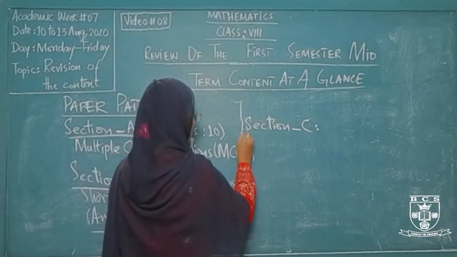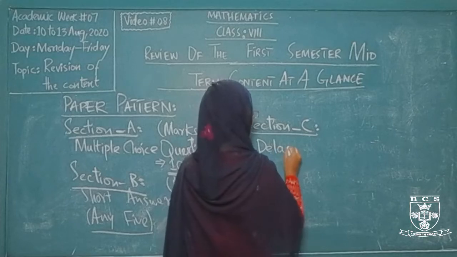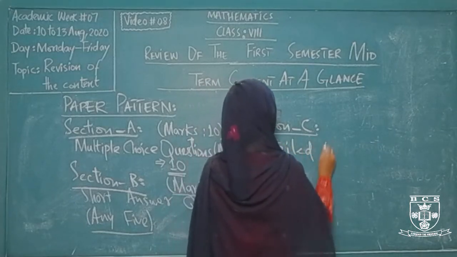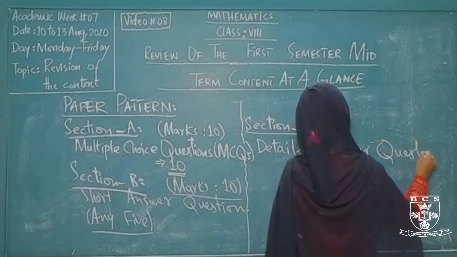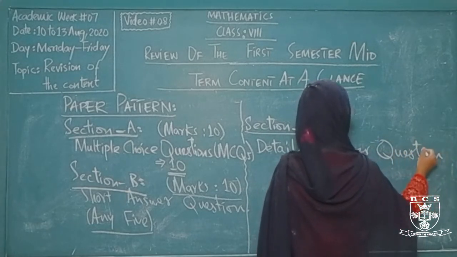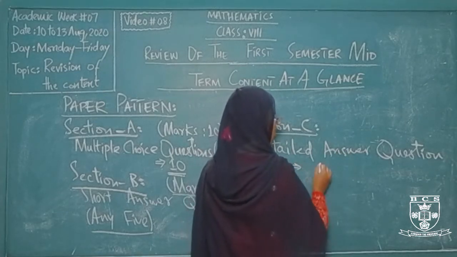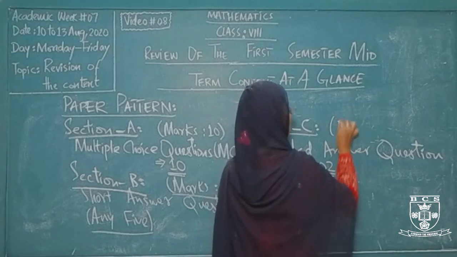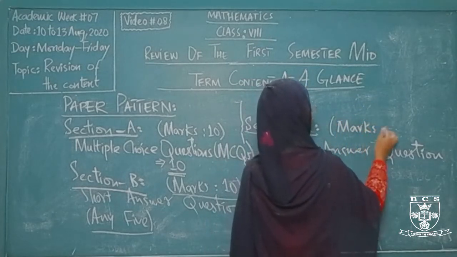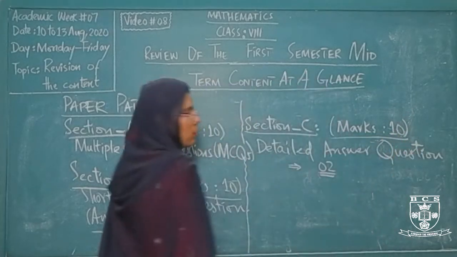Now the last section, the detailed section, carries the detailed answer questions. Here also 3 or 4 questions are given to you and you have to attempt only 2 of them, and this section also carries 10 marks. So this is your paper pattern.